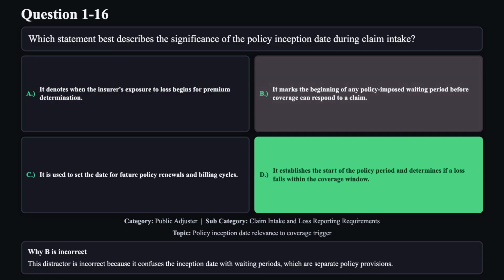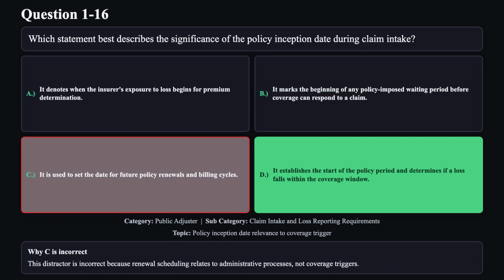Reason B is not correct. This distractor is incorrect because it confuses the inception date with waiting periods, which are separate policy provisions. Reason C is not correct. This distractor is incorrect because renewal scheduling relates to administrative processes, not coverage triggers.